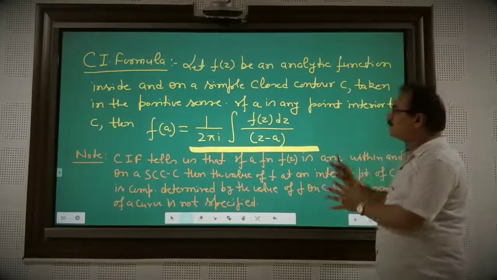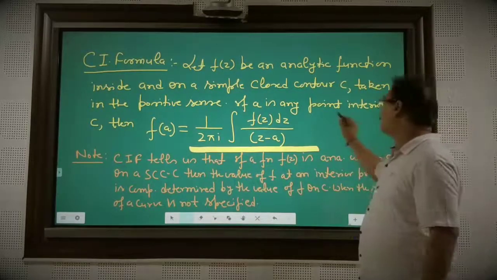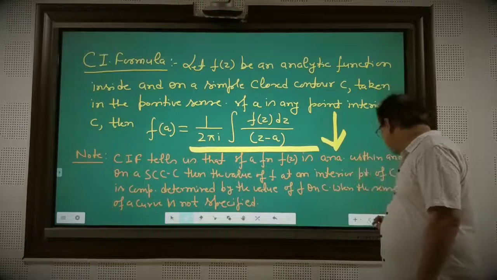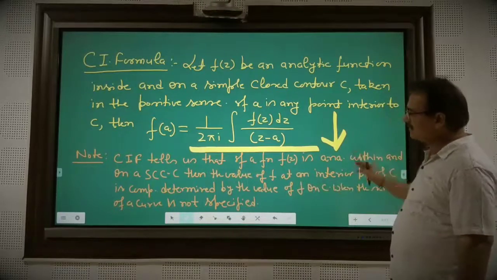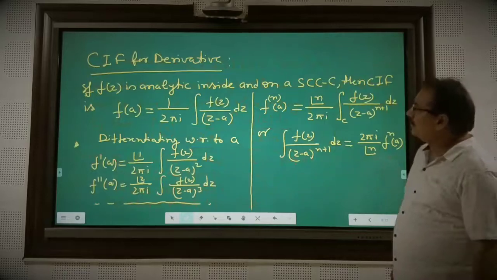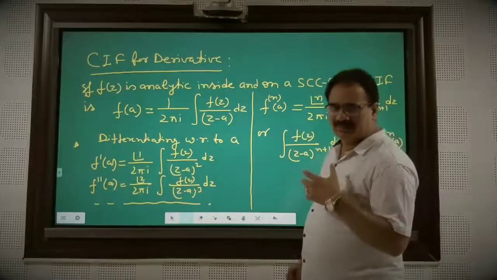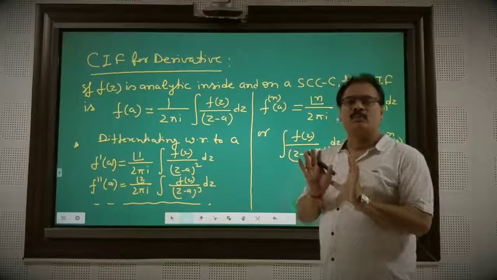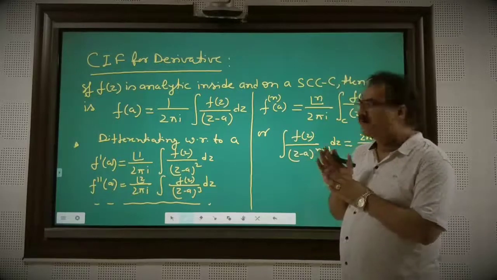This conclusion is automatically derived from this statement, and we will use it in the numerical problems. Everything here is for computation purposes.